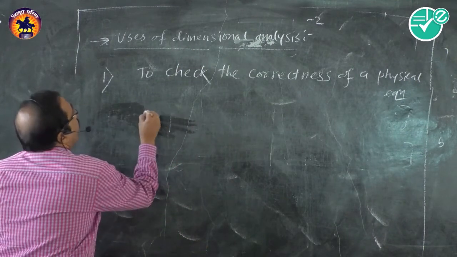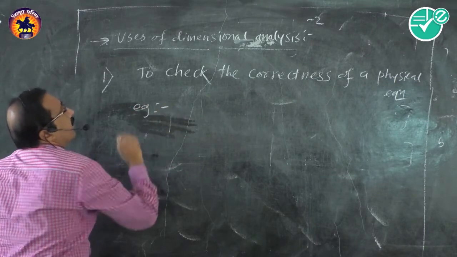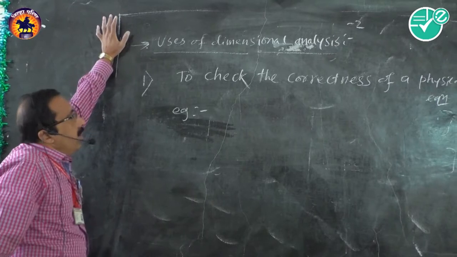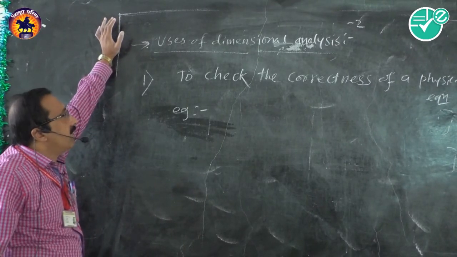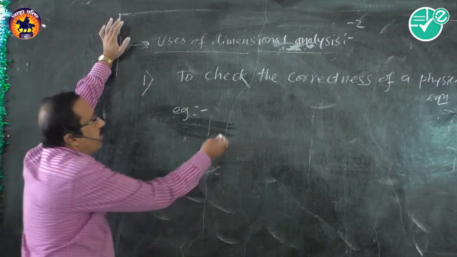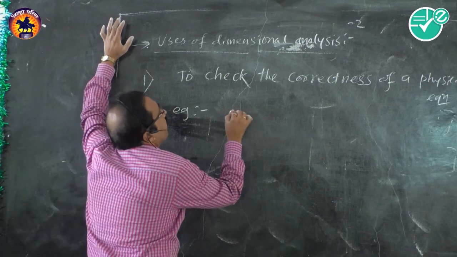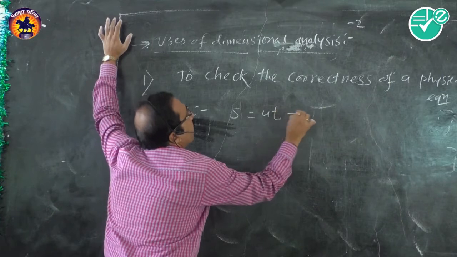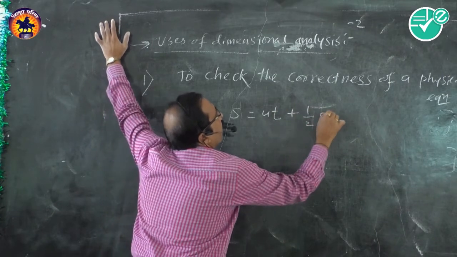Let us study, for example, how the correctness of an equation is checked. Let us suppose this equation is given to you: S is equal to ut plus half at square.